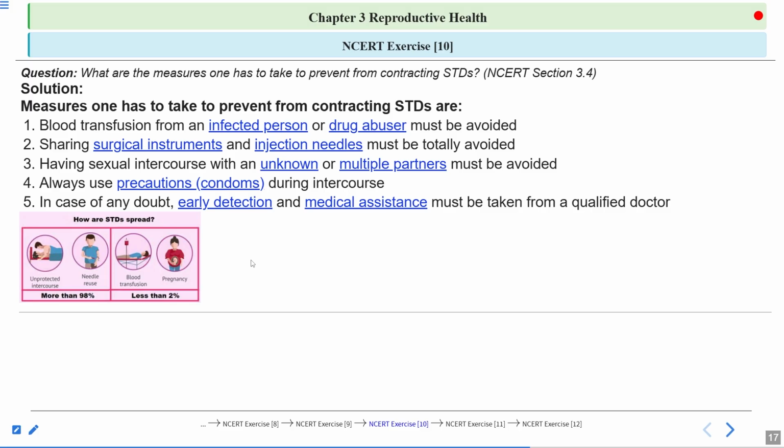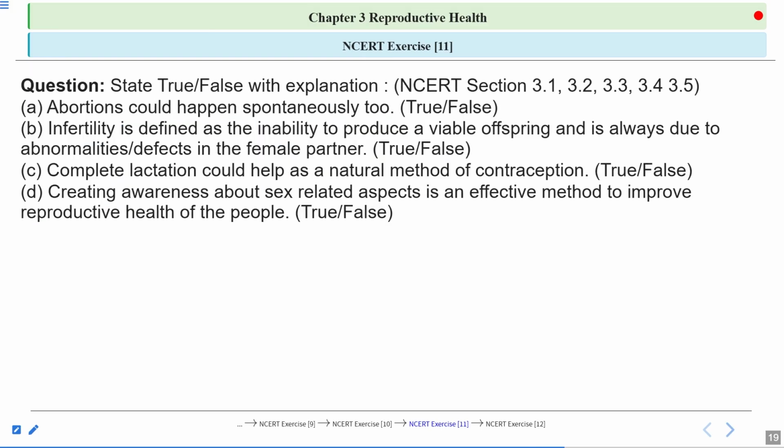Clear? So here, let's discuss this question: state true or false with explanation. The statements are given to you. You have to tell which statement is true and which statement is false. The first statement is abortion could happen spontaneously too. Is this statement true or false? Next statement is infertility is defined as the inability to produce viable offspring and is always due to abnormalities or defect in the female partner. Is this statement true or false?